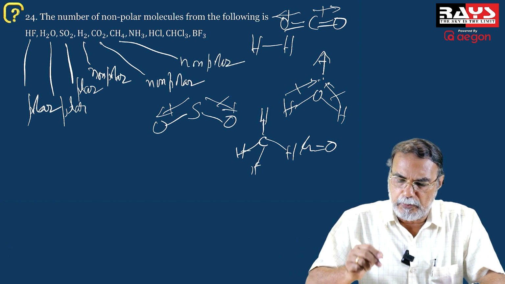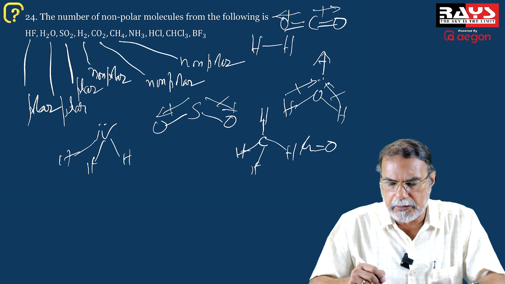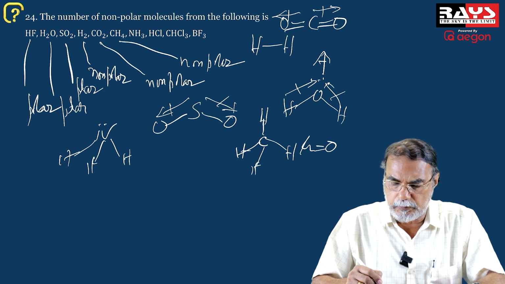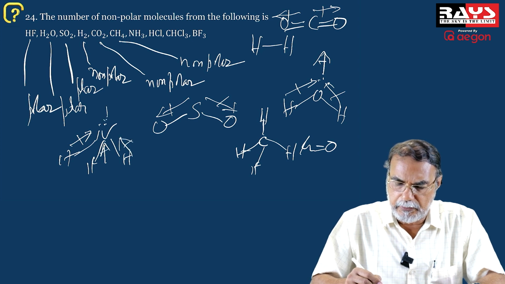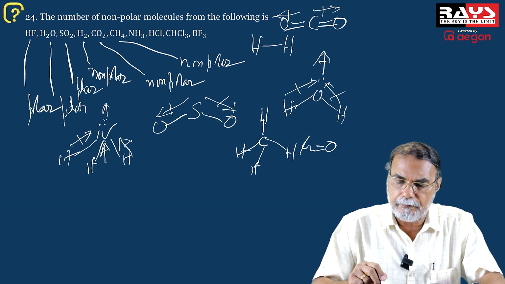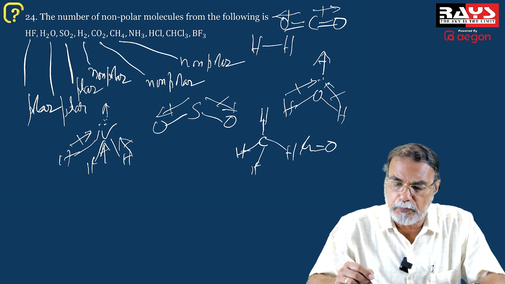Okay? What about ammonia? Ammonia has a pyramidal structure, and the bond moments are not getting cancelled. Of course, partial cancellation is not at all there because the nitrogen is more electronegative. So, the bond moments are in this direction. Okay? And the lone pair moment in this direction. And therefore, for ammonia, there is a strong dipole moment. So it is a polar molecule.